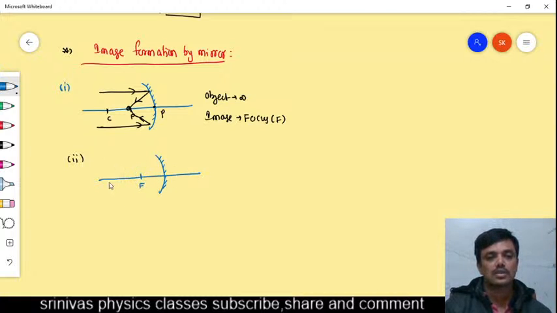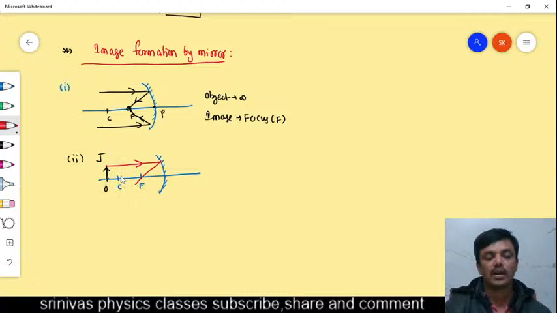This is the focus, this is the center of curvature. For example, the object is here. OJ is the object. Then you take one light ray incident parallel to the principal axis. After reflection, where will it go? It passes through the focus.